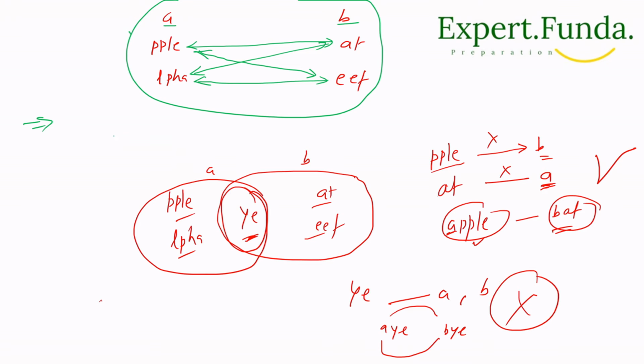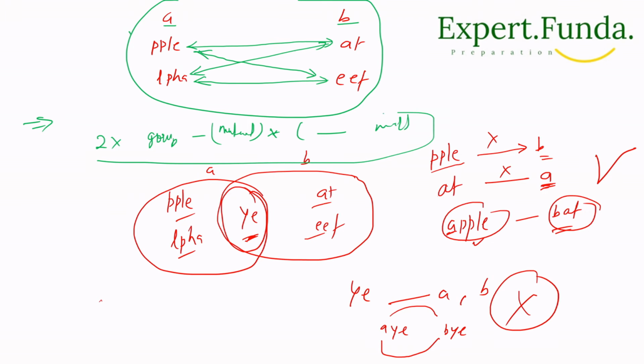How will we do that? You can see here: 2 into the length of group A, minus the number of mutuals. We'll use this formula, and multiply it similarly with the length of group B minus mutuals. Like this we will do, and finally we will return that as the answer.